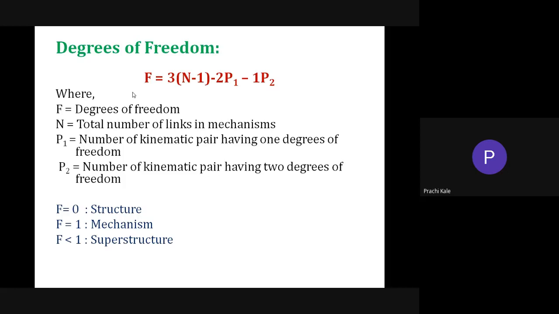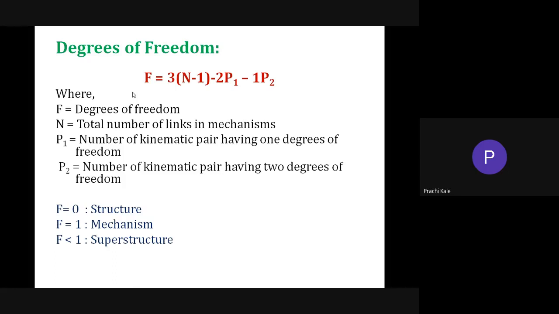If you apply a number of constraints and over-constrain it, then it will give you a degree of freedom of -1 or -2 likewise. Many times I give you the example of trusses. In mechanics, you have seen that if, more than the requirement, you add members to the truss, it becomes an over-constrained, overloaded truss. In that case, it will have a degree of freedom less than 1. So that is a superstructure.